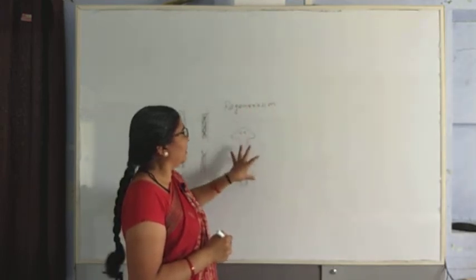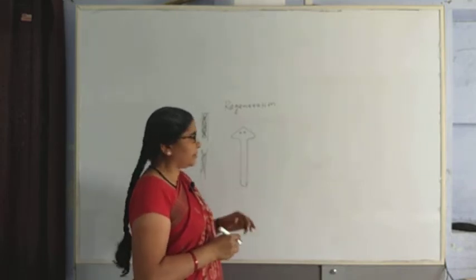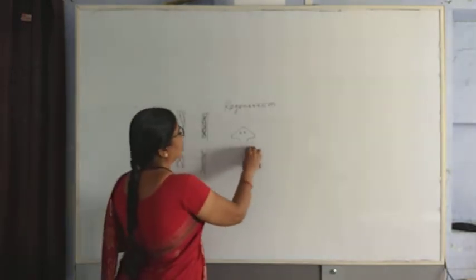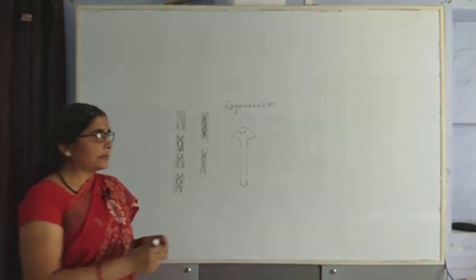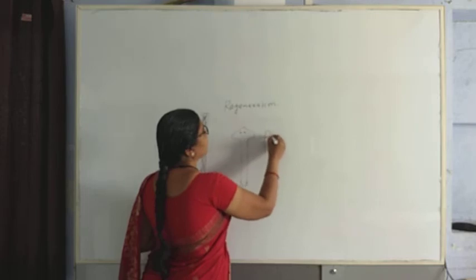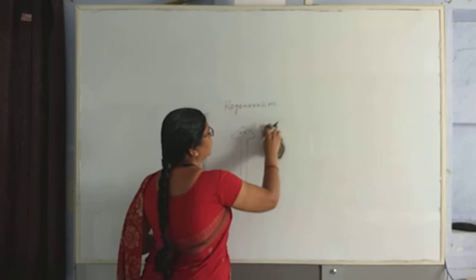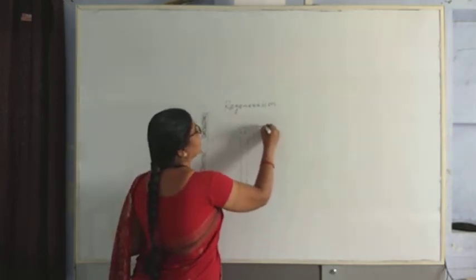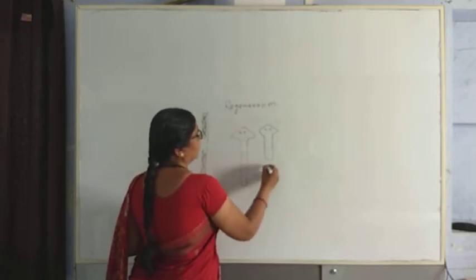When the body part of the planaria is cut into a number of pieces, each cut piece grows, separates, and forms an independent planaria. In case of regeneration, the cut piece grows and forms an independent organism.